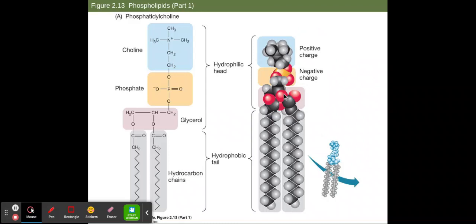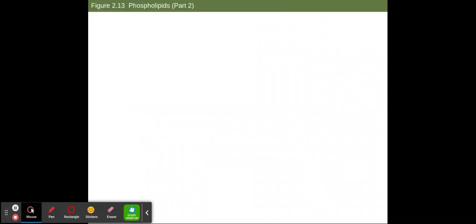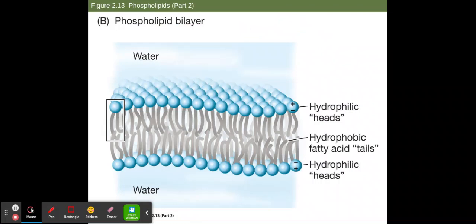So these will pack closely together and then ultimately form a lipid bilayer, which you can see in figure 2.13b. This phospholipid bilayer provides a membrane for the cell. In doing so, it also allows for the connection of oligosaccharides and glycoproteins, like we talked about in the previous lesson. So we see this generalized model here. In an aqueous environment, the tails right here will stay away from water and the heads will interact with water, forming this bilayer.